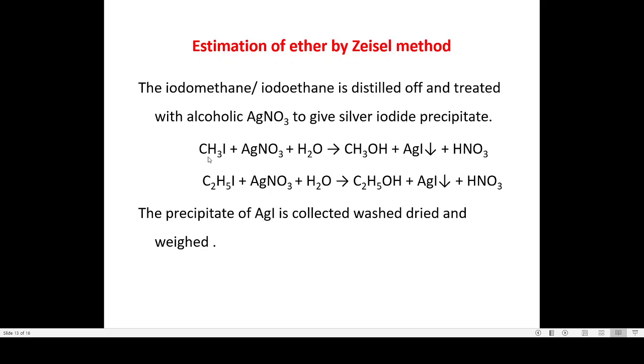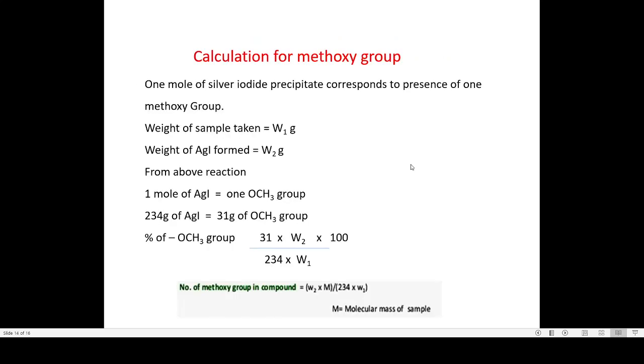So this is the reaction which involves a methoxy, and this is the reaction which involves the ethoxy. So either of the alkyl halides obtained in the earlier step is made to react with the alcoholic silver nitrate to get the silver iodide precipitate, which is collected, washed and dried, and the weight of the precipitate is recorded. So now let us look at the calculation of the methoxy group.